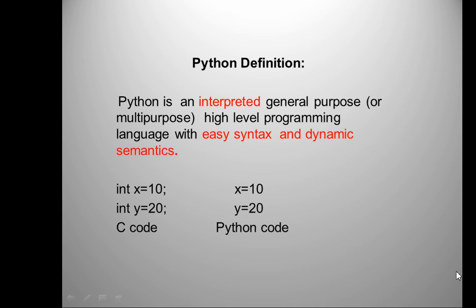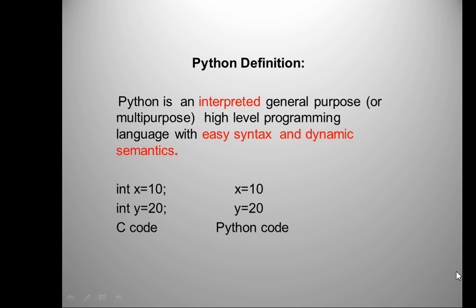Now I am talking about general purpose or multi-purpose. We can say that Python is a general-purpose or multi-purpose language. It is not specific to a particular domain. As simply as we can say, Python is used in multiple domains. For example, we can use Python in web development. We can use Python in robotics to create intelligence for robots. It is also used in artificial intelligence nowadays. I hope it is clear to you what general-purpose or multi-purpose language means.